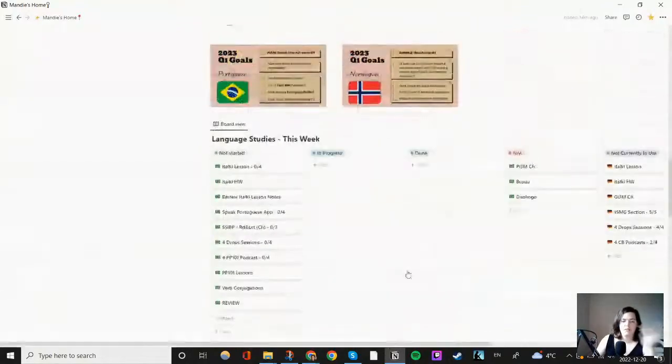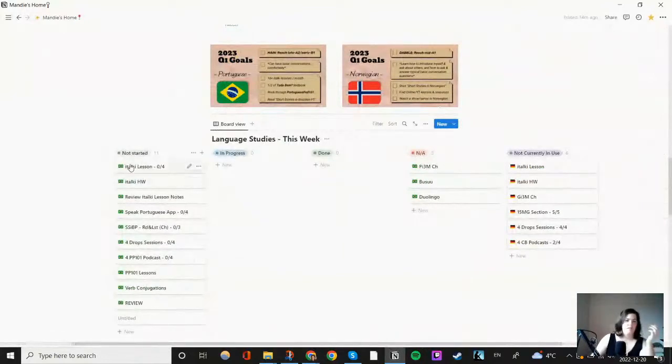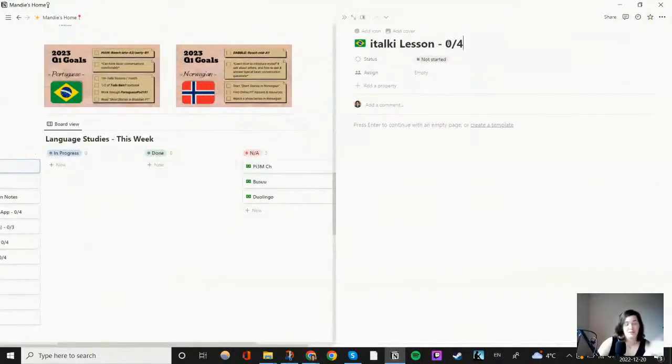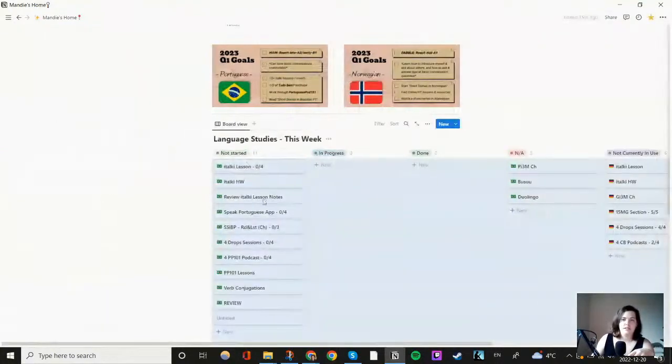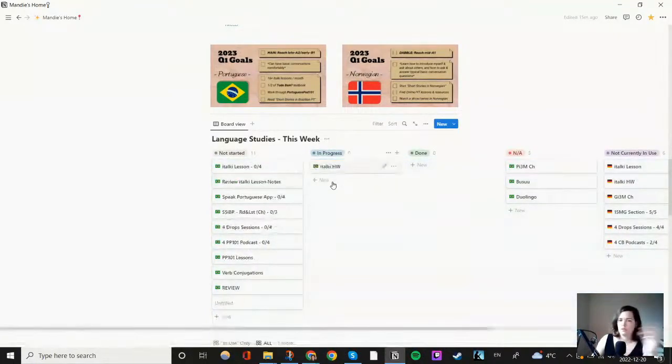And then we have this whole system for whenever I've been working on a lesson. Let's say I should have had a lesson today, but I overslept and missed it. But say I did the lesson, okay, that's the first lesson I've done this week, and I have 4 lessons that I want to do this week. Once it's in progress, or once I've finished it for the week, I can just move it to where it belongs.